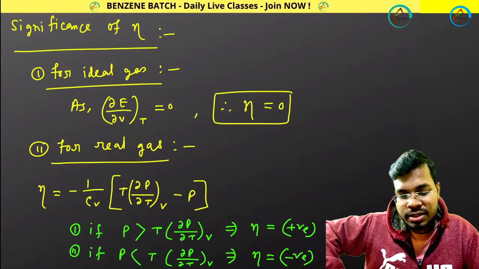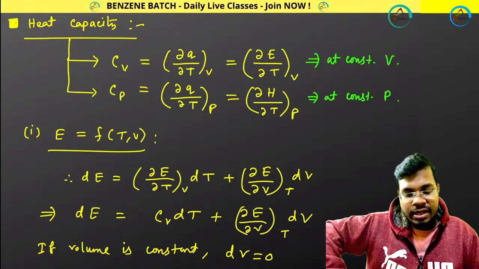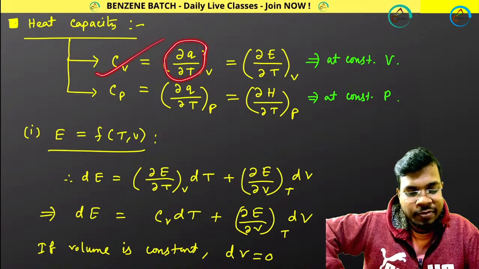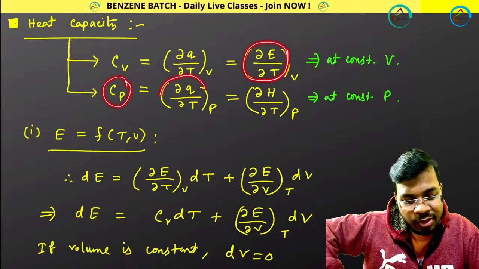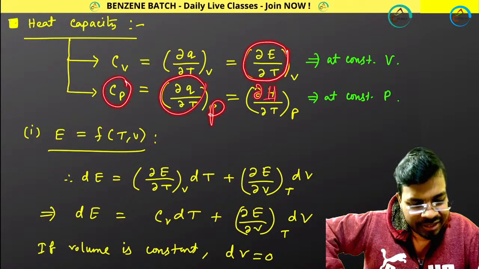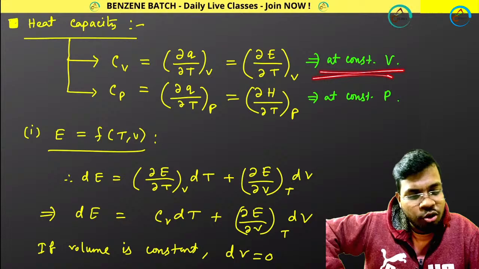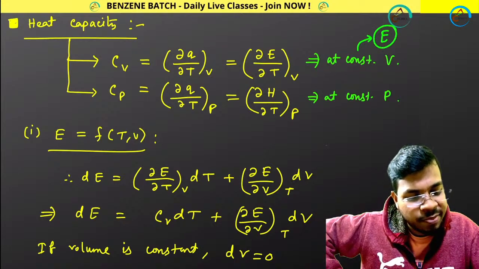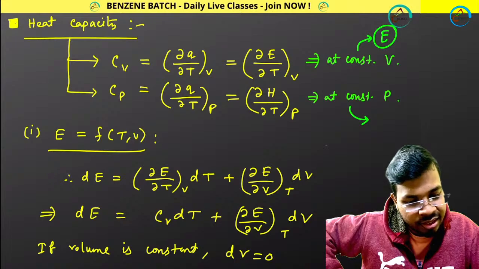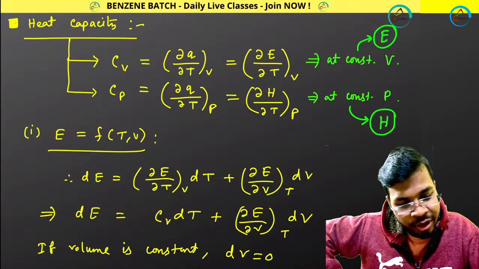Now finally coming to heat capacity. Cv means del q del T at constant volume, which equals del E del T at constant volume, and Cp means del q del T at constant pressure, which equals del H del T at constant pressure. Remember, this is a very important line: at constant volume, E is generally present; at constant pressure, H is present.